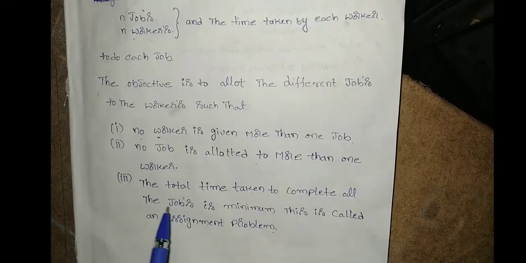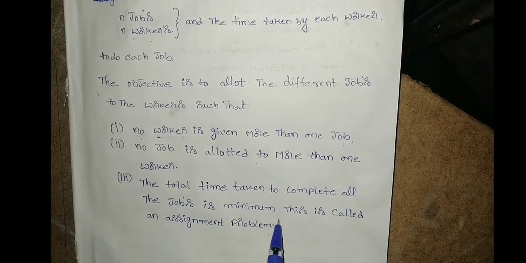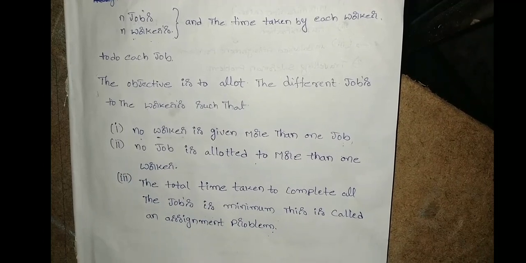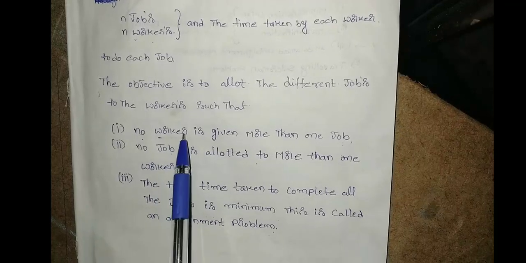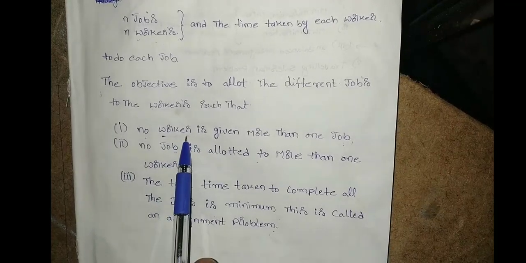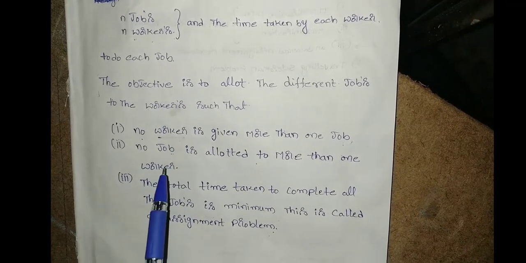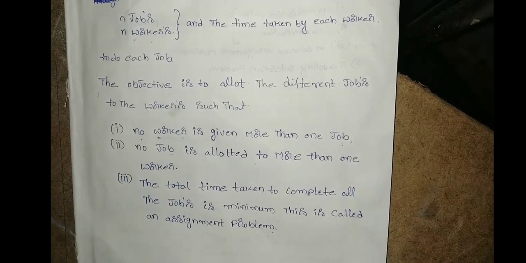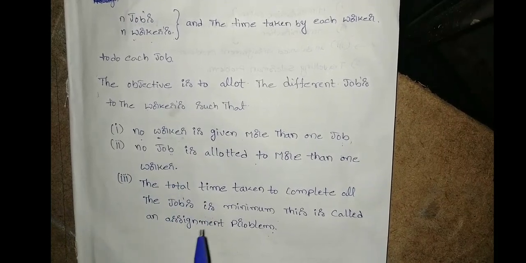In that allocation, the total time taken to complete all the jobs is minimum. That is called an assignment problem. Whatever the allocation of jobs and workers, each job has to be done by an individual worker only, and the allocation also has to be as minimal as possible from the time duration point of view. That is called an assignment problem.